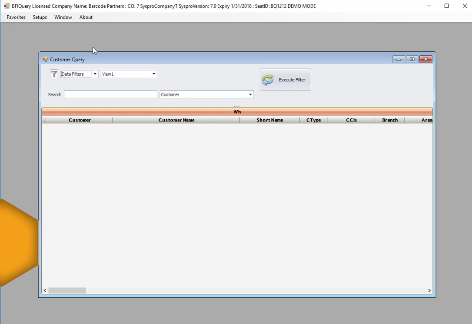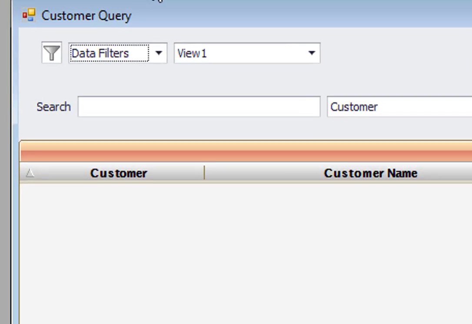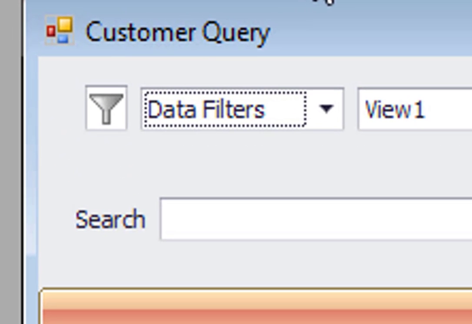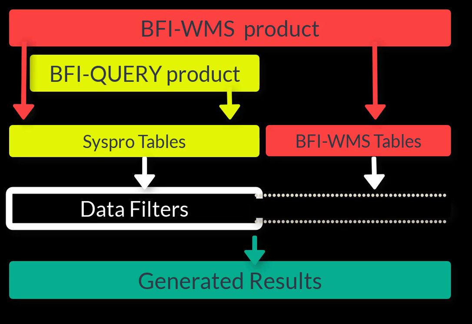Once a query area is selected, the user is presented with a similar interface as shown. Data filters are used to submit server-side parameters to the SQL Server. Each query area has a different collection of available filters, specifically designed to support the query area.